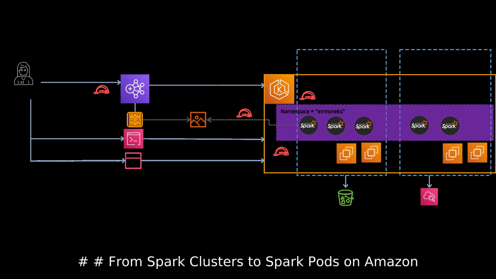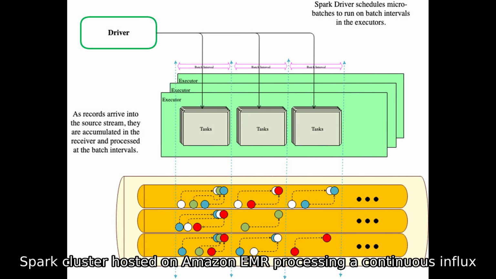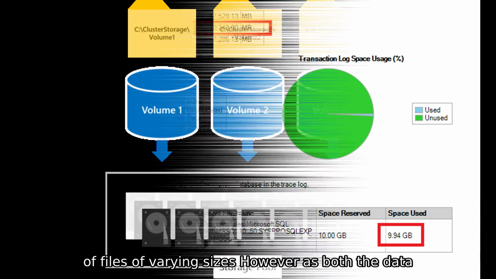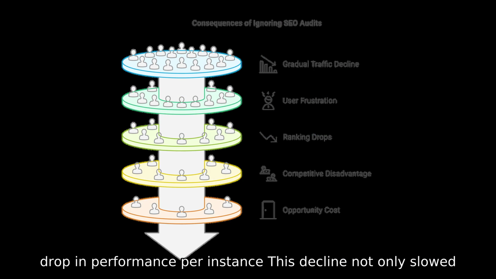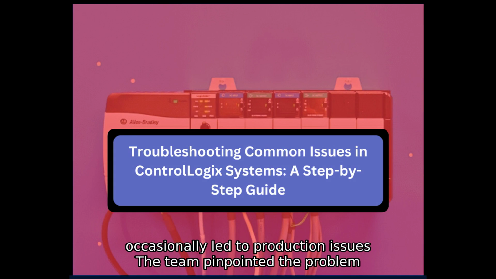From Spark clusters to Spark pods on Amazon EKS. Nielsen's marketing cloud architecture initially relied on a traditional Spark cluster hosted on Amazon EMR, processing a continuous influx of files of varying sizes. However, as both the data volume and cluster size expanded, the team observed a concerning drop in performance per instance. This decline not only slowed down processing but also drove costs up, while data skew occasionally led to production issues. The team pinpointed the problem.